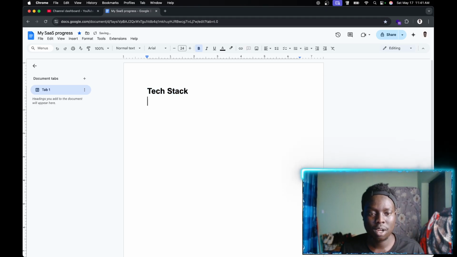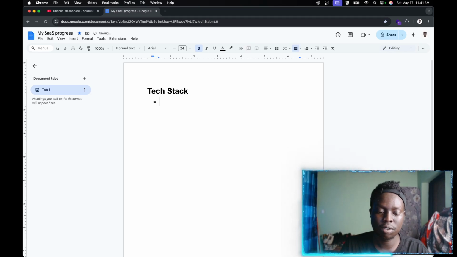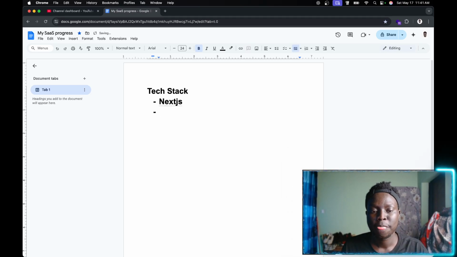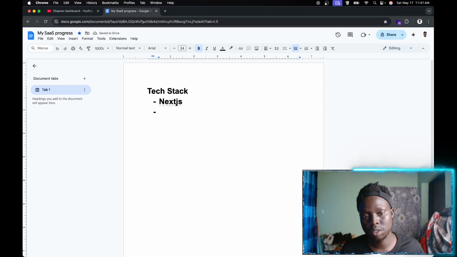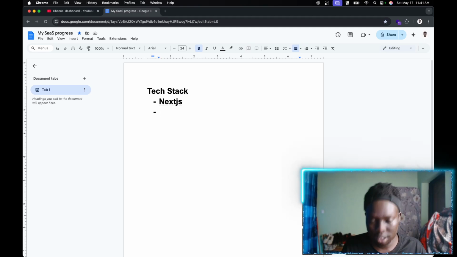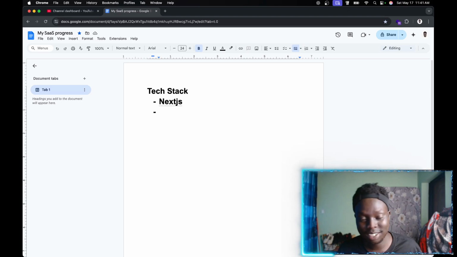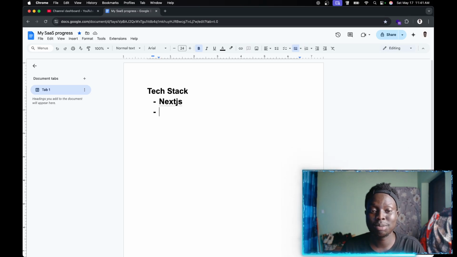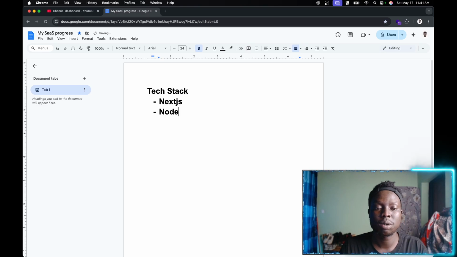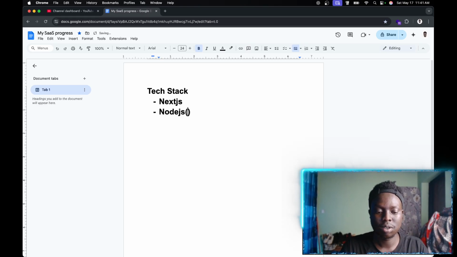So for now we have our tech stack. On the front end we're just gonna use Next.js. That's obviously React, and that's obviously JavaScript. So we have Next.js on the front end, and we're just gonna have a separate backend with Node.js and Express.